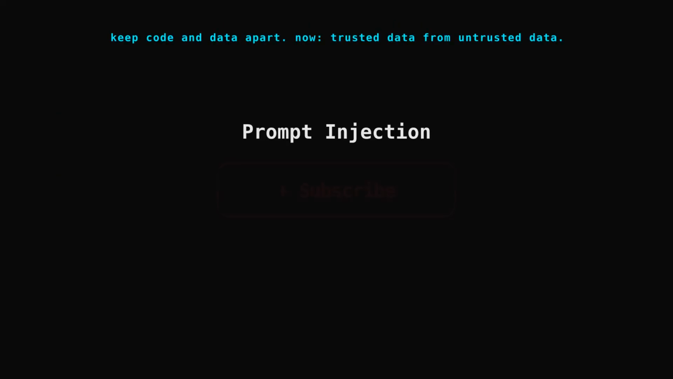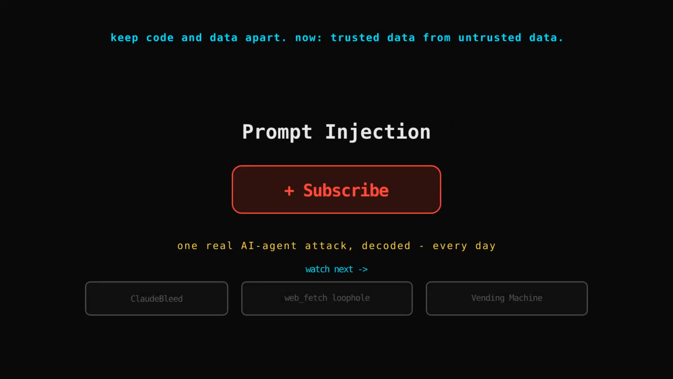The deep lesson is one traditional software learned the hard way. Keep code and data apart. Now agents have to learn the next version. Keep trusted data apart from untrusted data.